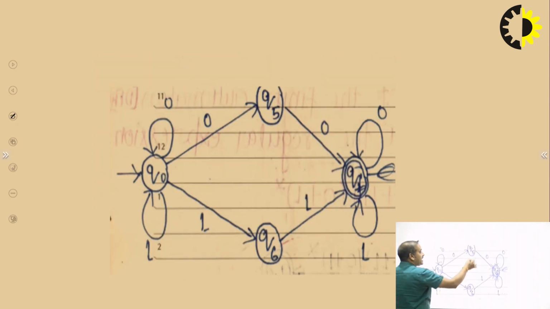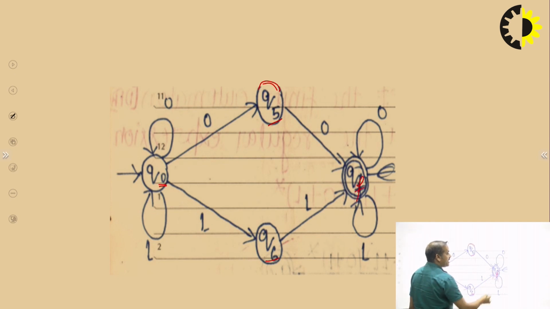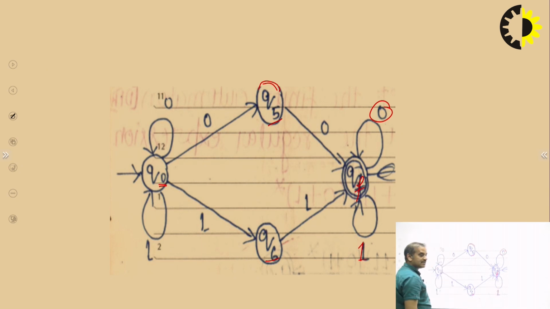This is the final diagram after removing the null. Between Q0 and Q3 there is a null which is removed. Between Q3 and Q1 there is also a null which is also removed, and we take state Q0. You can take any state; that depends on you. Here we take Q0, here Q5, here Q6, here QF, and the self loop is 0 and 1. This is the diagram after removing the null from the given finite automata.